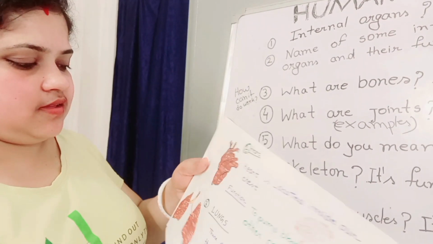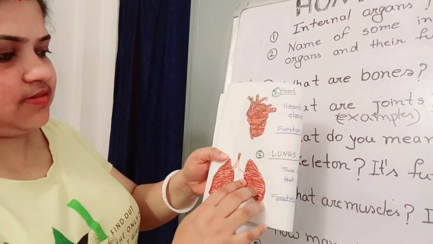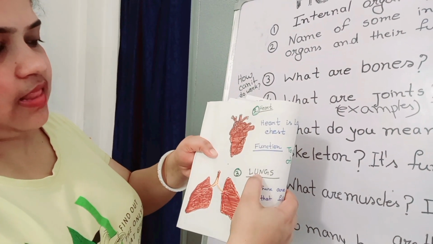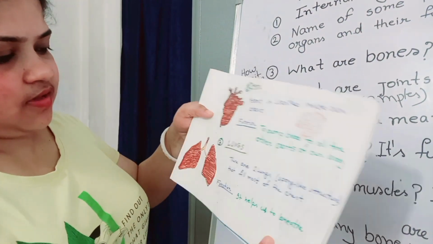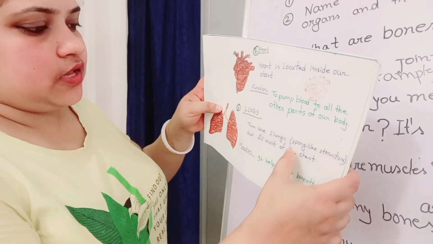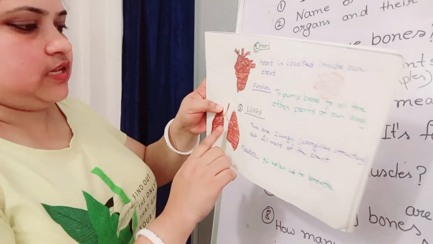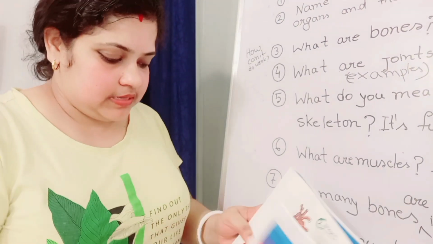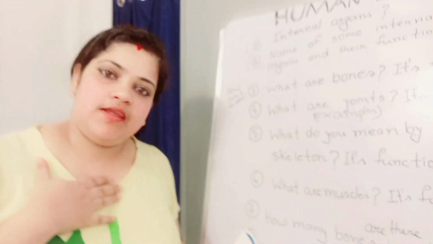Number 3, look at this. It is lungs. Lungs are like sponge. These are sponge-like structures, and this fills most of the part of our chest.